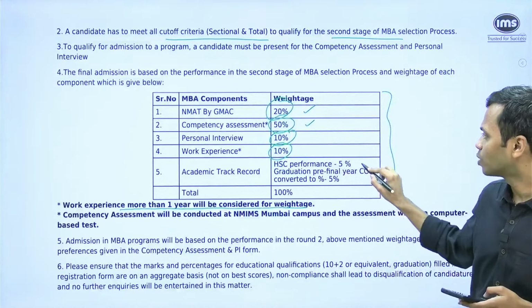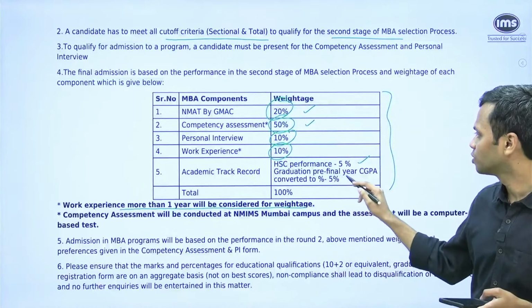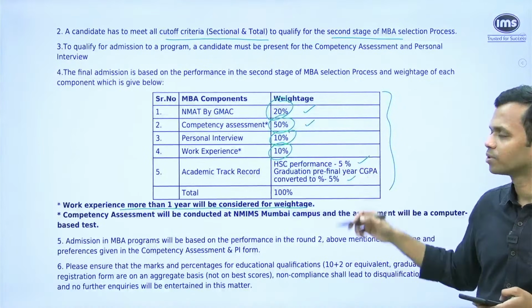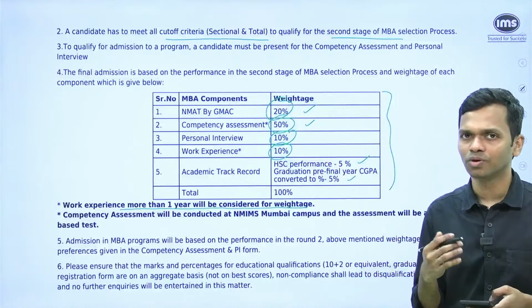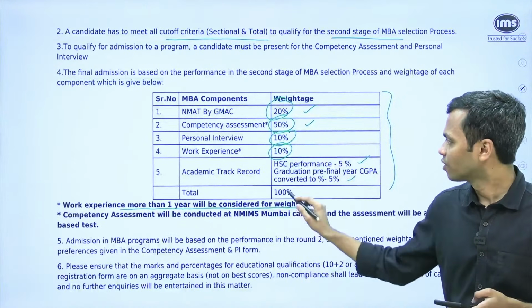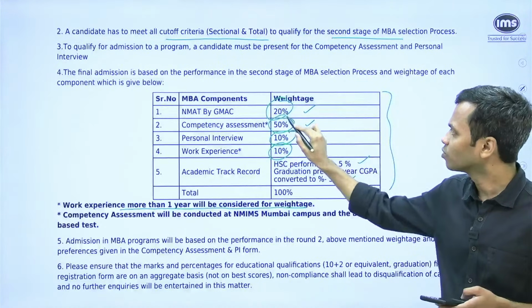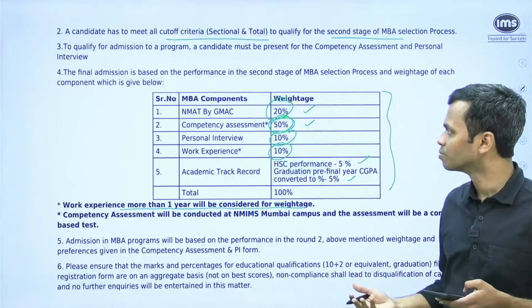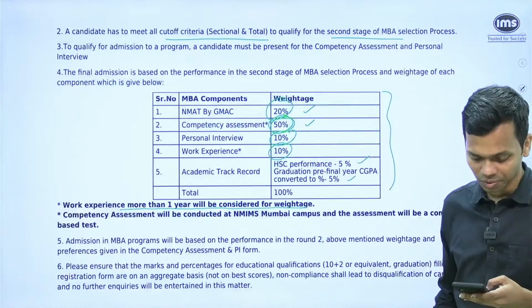Academic track record, 12th standard has 5%, 10th standard score does not matter. Graduation or pre-final year CGPA converted is 5%. So 5%, 5% for 12th and graduation. No points whatsoever for your 10th standard. Finally, the summation is 100%. The only concern, of course, is the competency assessment. So we have to really know what exactly this is going to be, because, as I said, it is 5 times as important as the personal interview.